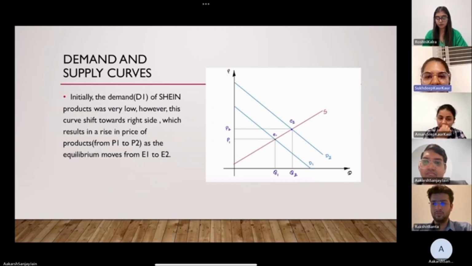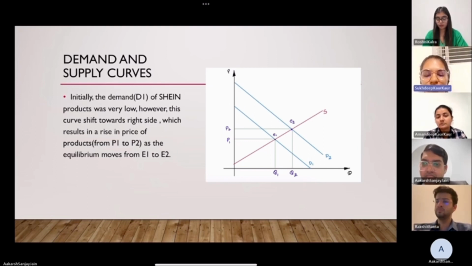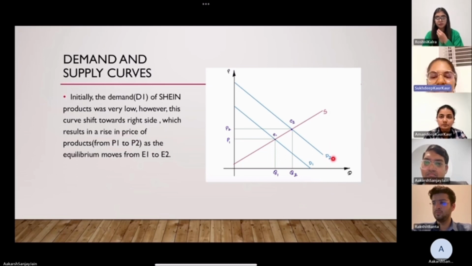When this company started the business in 2008, the demand for clothes was very low and the supply was also low. Look at figure 1. D1 is the demand curve and S is the supply. But after the impact of social media advertisements on TikTok as well as on Instagram, its popularity increased. So more and more people started to buy clothes from this company, which means demand increased. That is, the demand curve shifted from D1 to D2, and it also changed the equilibrium position, that is from E1 to E2.